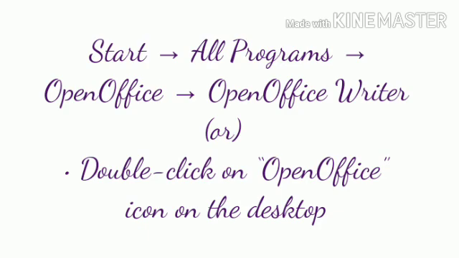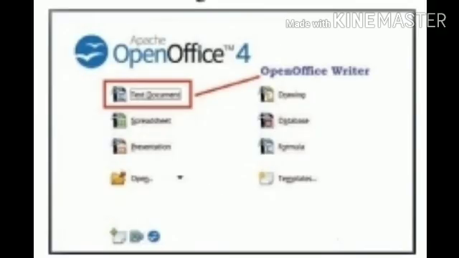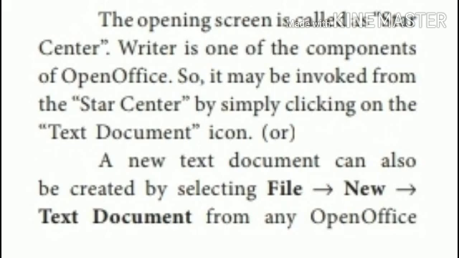After downloading the application, how do you open OpenOffice Writer? First click the start button, then select all programs, then select OpenOffice, and submenus appear. Select OpenOffice Writer, or double click the OpenOffice icon on the desktop. The image looks like this. In this image all the applications are displayed. You select the text document, that is OpenOffice Writer, and then create the document.